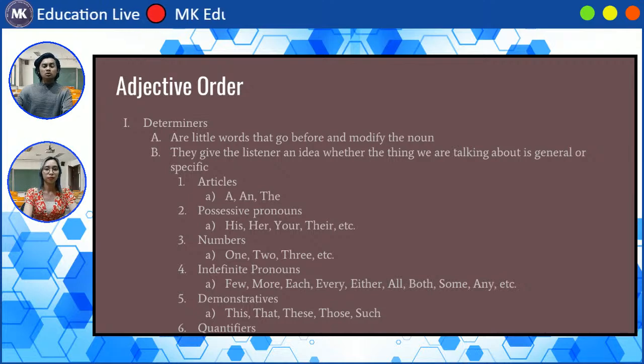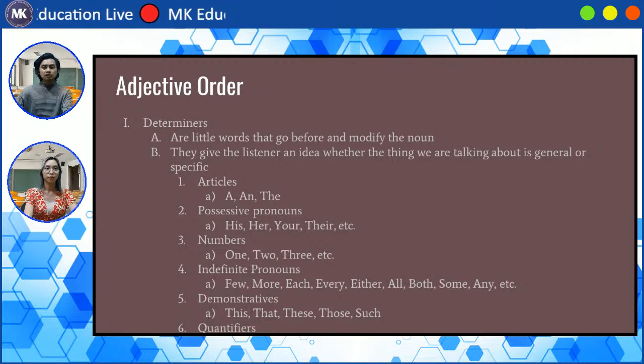A we use for nouns that begin with consonants, and we use an for general things with nouns that begin with vowels. And we use the for words that we are talking about that are specific. Next we have possessive pronouns like his, her, your, their, and the other possessive pronouns there.